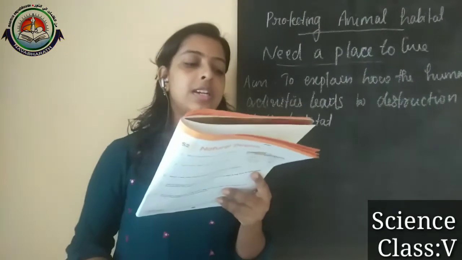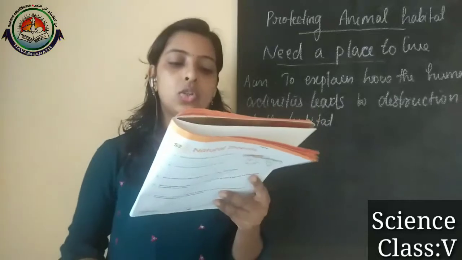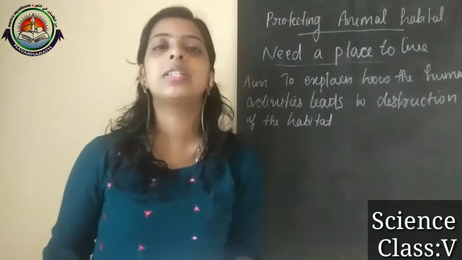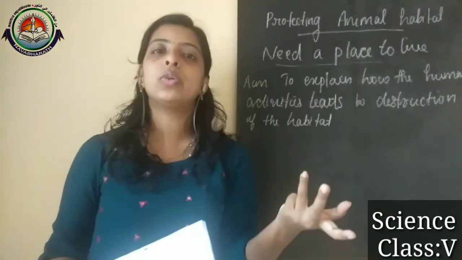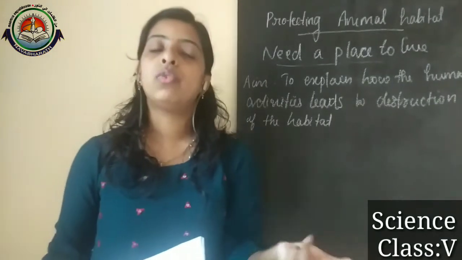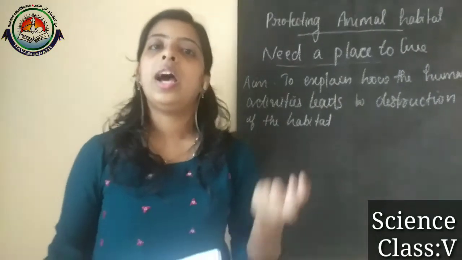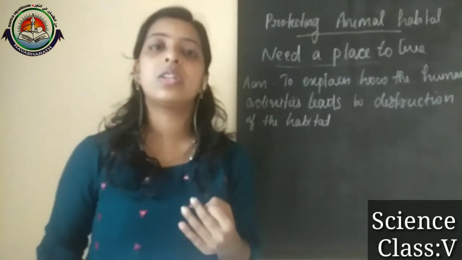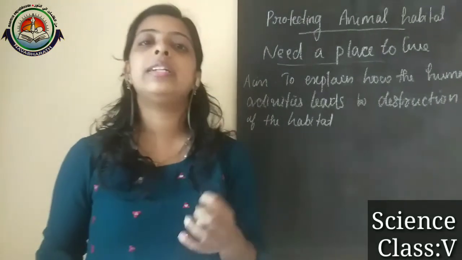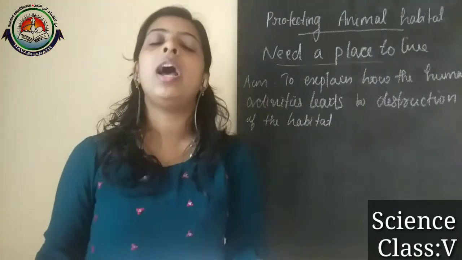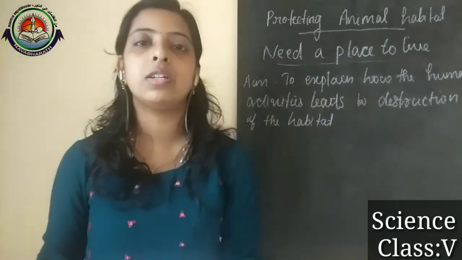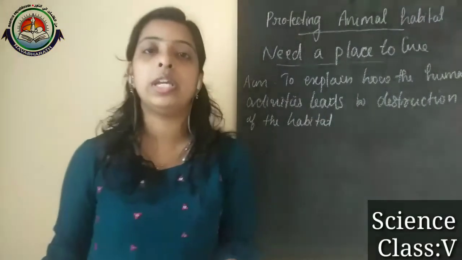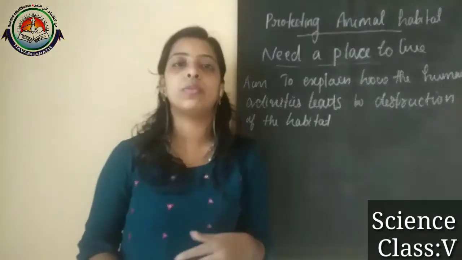Then the third one: list any 3 human activities that lead to destruction of animal habitats. What are the human activities? First, you can write clearing of forest and grassland, and at the same time adventurous games in water bodies and religious rituals in water bodies. Since it is asking for 3, we can add some more, like dumping waste in water bodies and dumping waste on land.